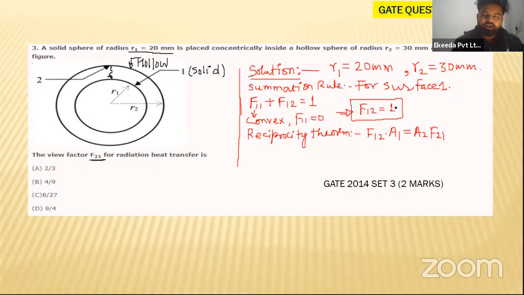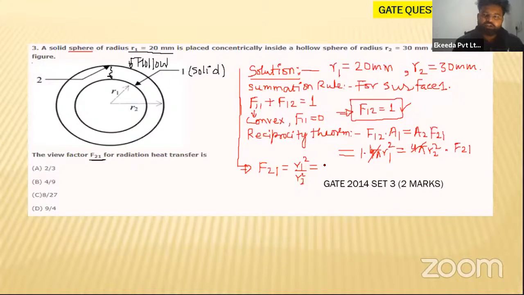F12 you have calculated already, which is equal to 1. So 1 multiplied by the area A1. Because this is a sphere, this will become 4 pi R1 square, which is equal to A2, which is 4 pi R2 square, since the outer one is also a hollow sphere, multiplied by F21. So 4 pi and 4 pi will cancel, and F21 is equal to R1 square divided by R2 square.